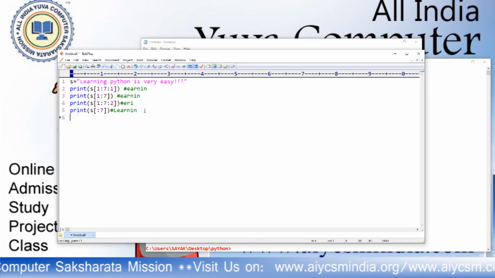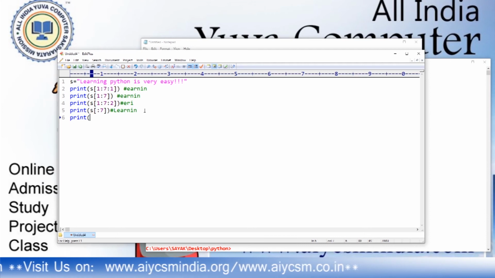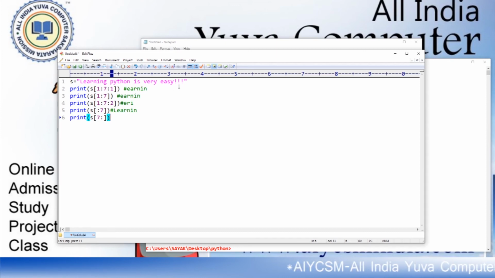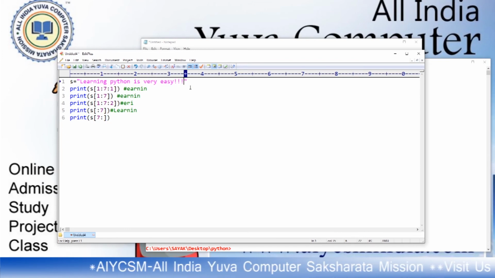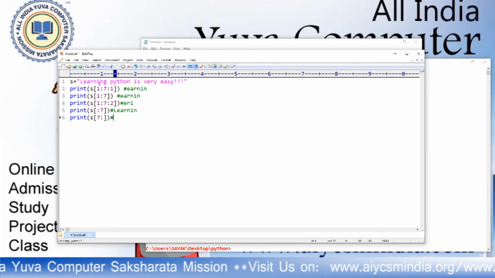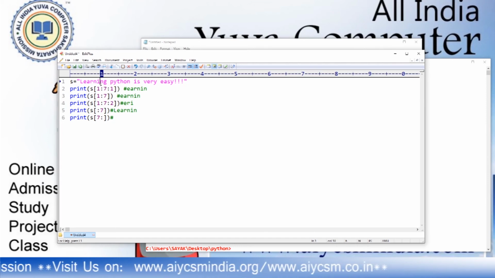If it is like that, print S, 7 colon, then it starts from the 7th character and the rest of the string will be printed. This means up to length of the string minus 1. So it will start from I, okay, and it will print the rest of the characters.